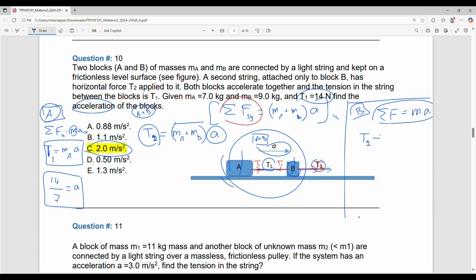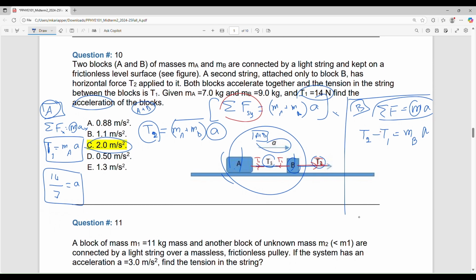T2 is plus, T1 is also there, but in the opposite direction, equal to MB times the acceleration. What's the problem with this? We have the T2, so that's why it's not that useful.